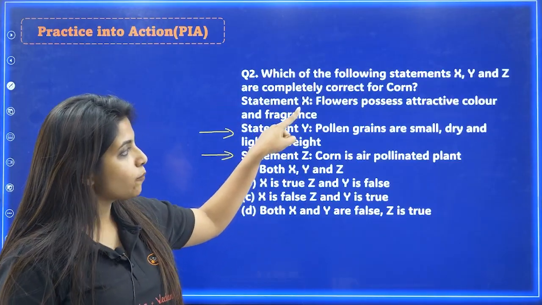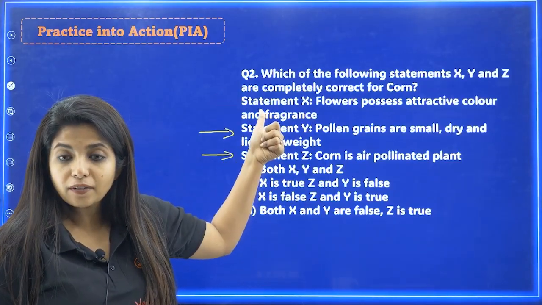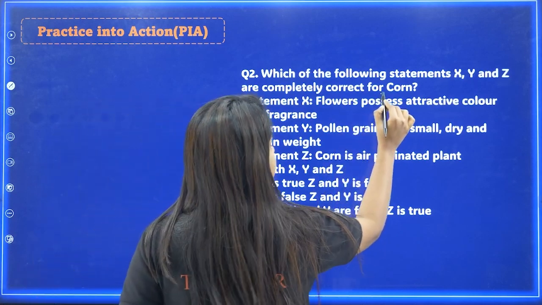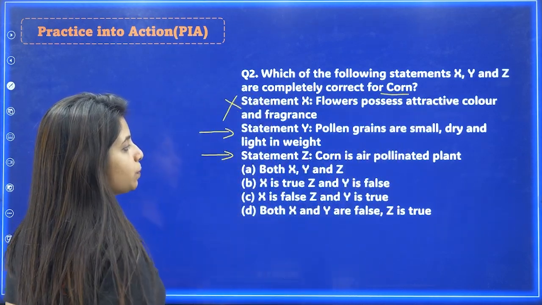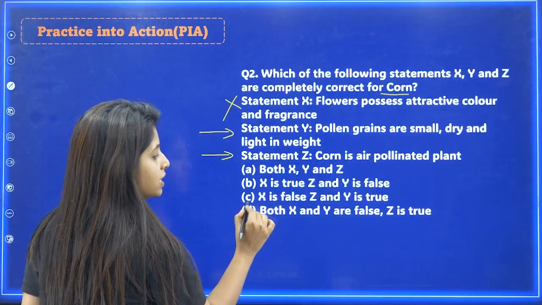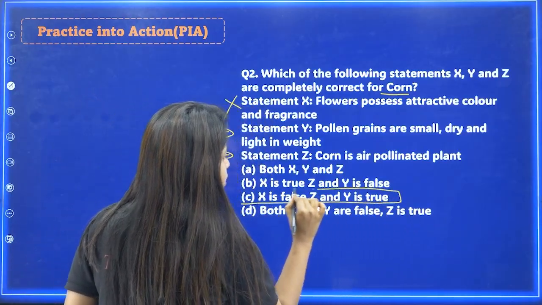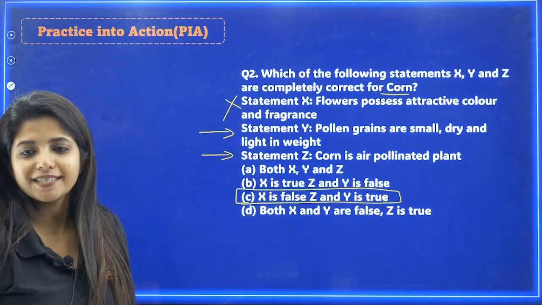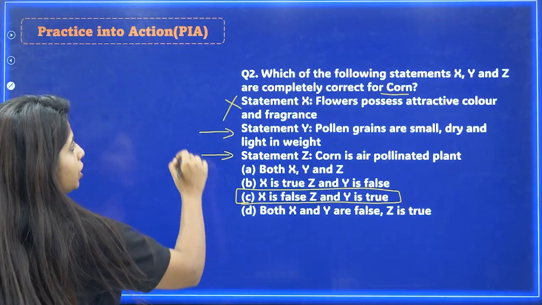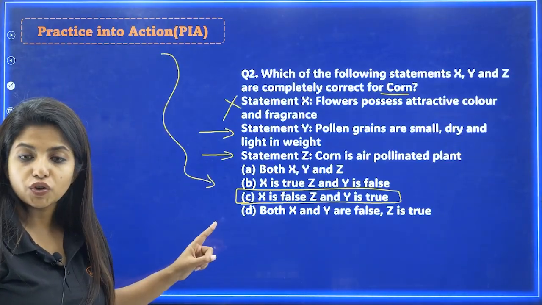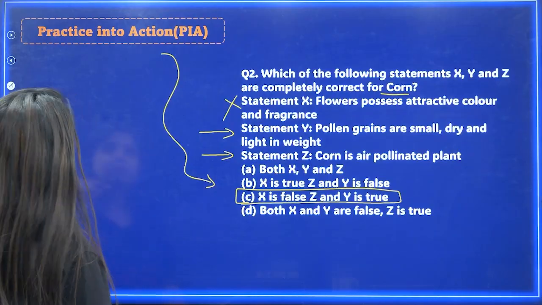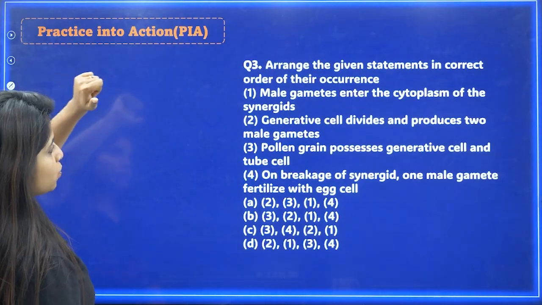But X option which is there, it is an insect pollinated plant feature, and corn is not insect pollinated, my dear children. So can I say this is false, whereas both of these statements are correct? X is false, Z and Y is true. This becomes your answer. Okay, so in your practice into action section, for the second question, C is your answer. Now going ahead with the next one.